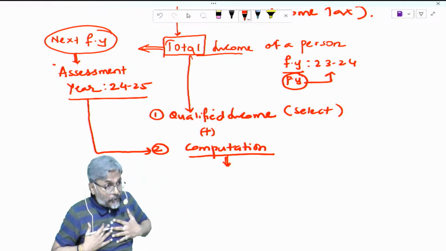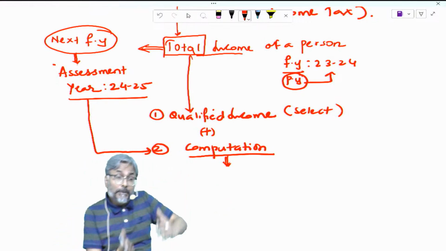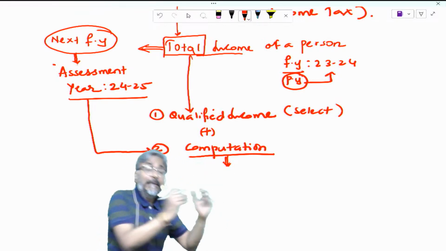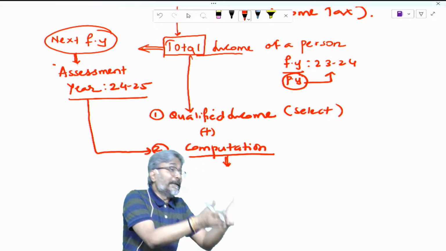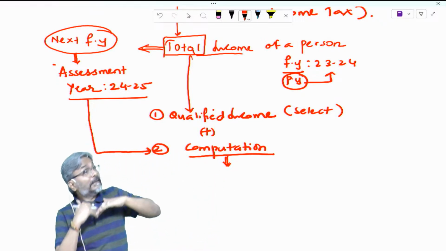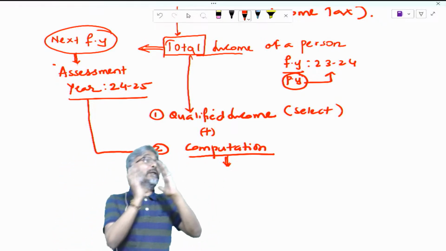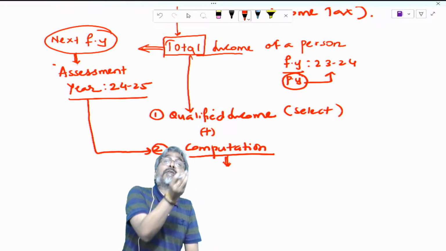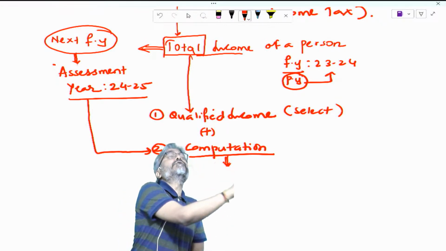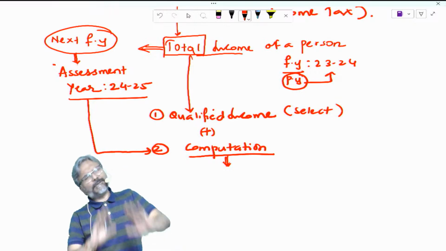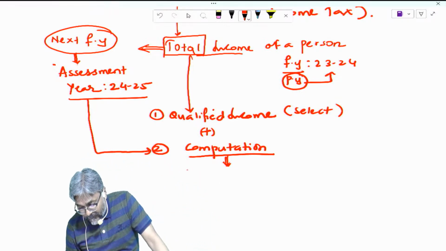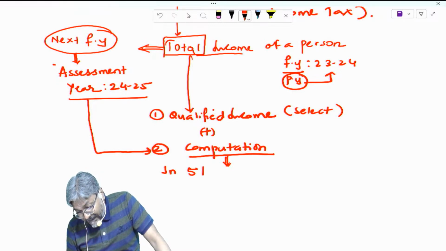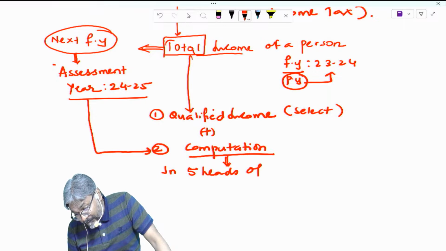If I have got a house property income, my computation will go in a separate category. If I have got a business income, then my computation will go in a separate category. If I have got a capital gains income, my computation will go in a separate category. And there is one more category which is known as other sources. Last category is other sources. So students, computation will be done in 5 heads of income.